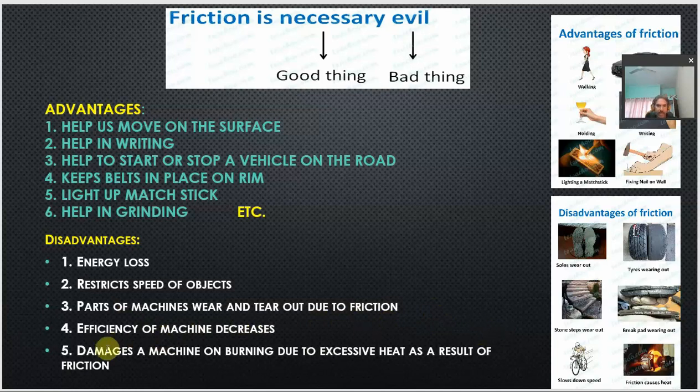And sometimes it damages the machine because of the excessive heat produced, causing burning of the machine. So, these are some disadvantages of friction. That is why friction is called necessary, but it is an evil thing also.